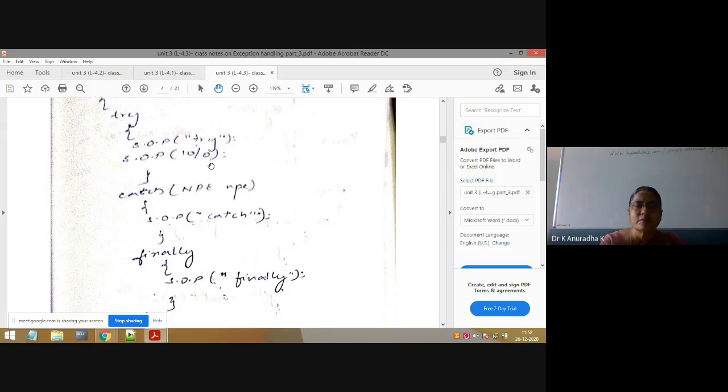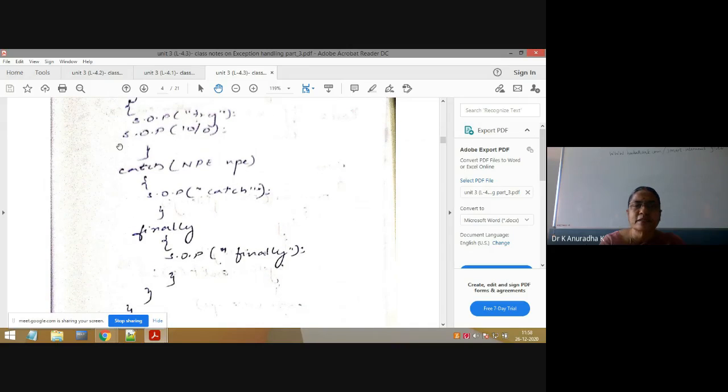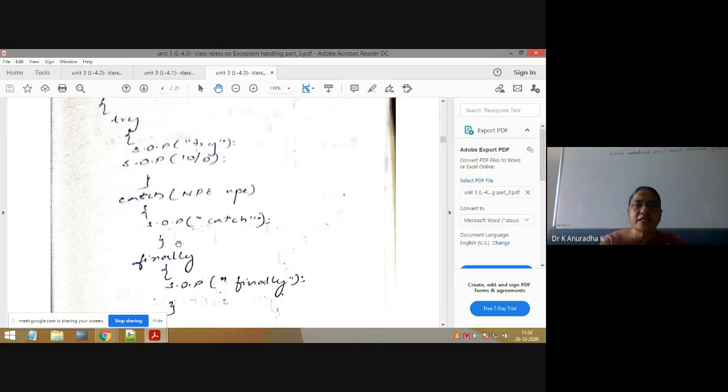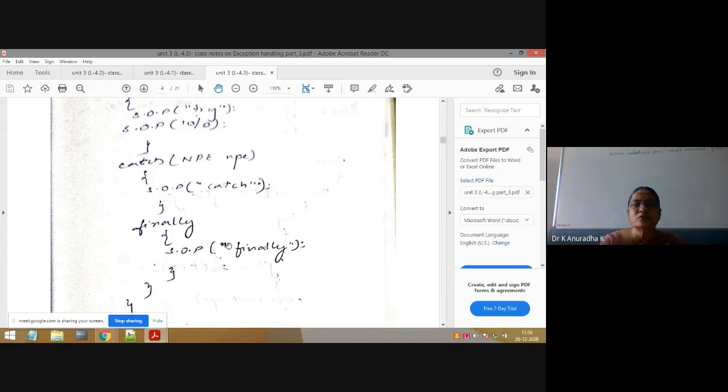The meaning of abnormal termination is, see from this statement, first it will go to the finally block, because the finally block is always executed whether the exception is handled or not. Here this exception is not handled. Even though the exception is not handled, finally is the block which is always executed. That's why first try, then finally, then abnormal termination occurs. Abnormal termination means after the finally block, if you write any code, it will not get executed. Why? Because it is abnormal termination.